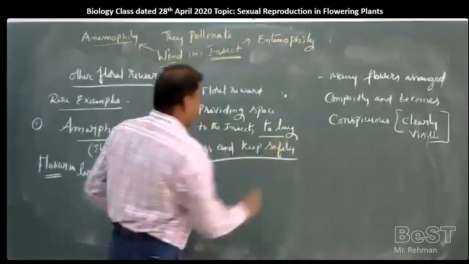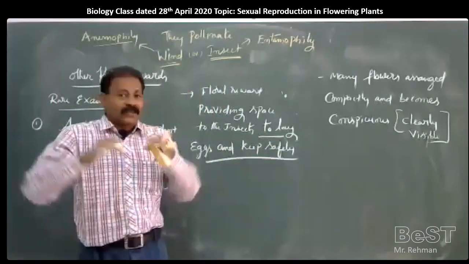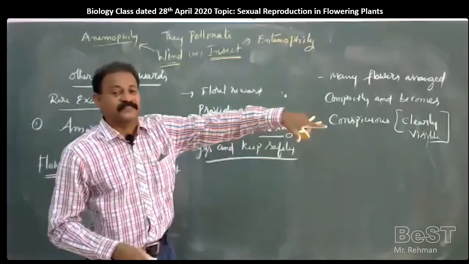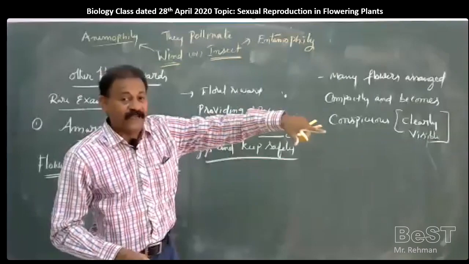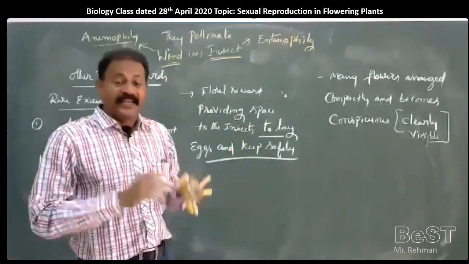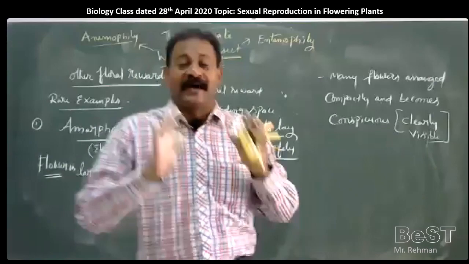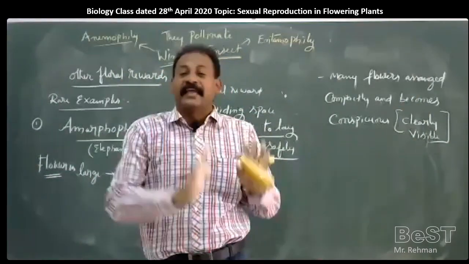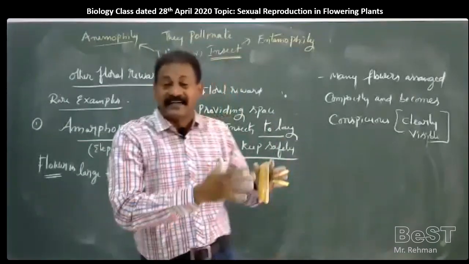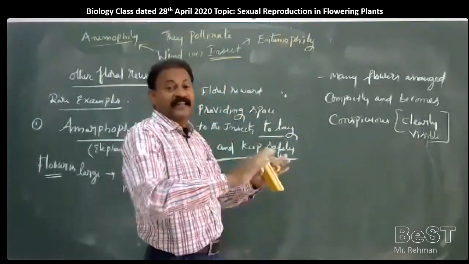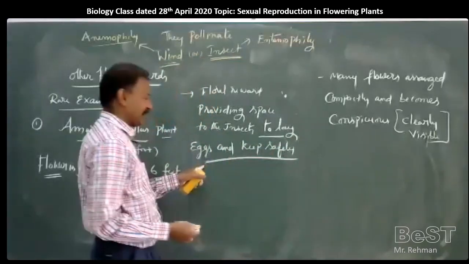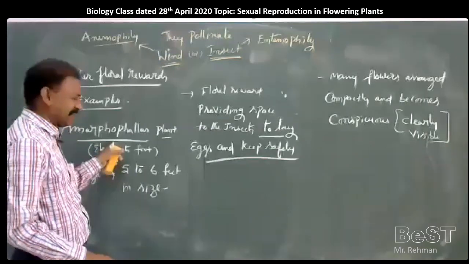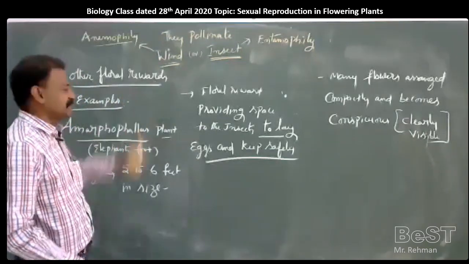So a particular insect is specific for the Amorphophallus plant, it will go to the Amorphophallus plant only, and because of the large area or space of the 6 feet flower, it can lay eggs and it will keep them safe until they hatch into larvae. So this is the floral reward given by the Amorphophallus flower to the insect visitor.